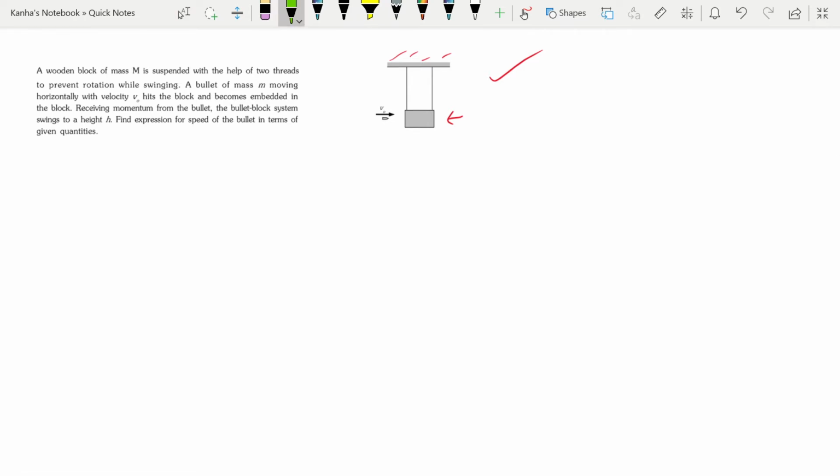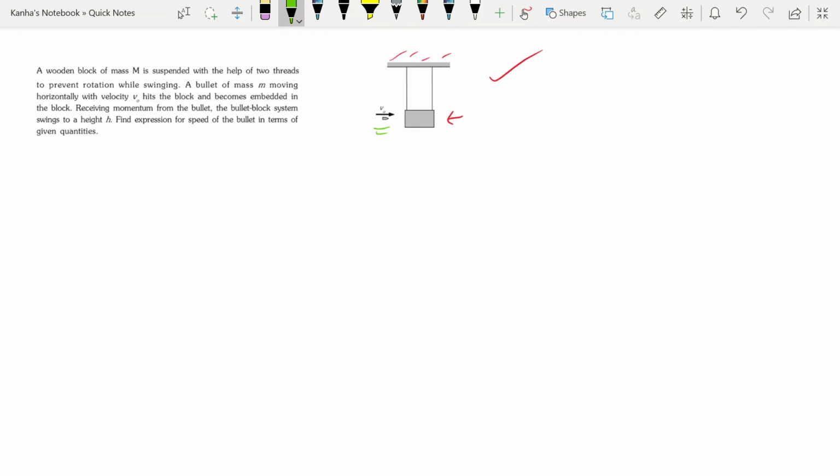So what does the question say? There is a wooden block of mass capital M which is suspended with the help of two threads to prevent any rotation while swinging. A bullet of mass m, this is the bullet, comes in horizontally with V0, hits the block and becomes embedded in the block. Receiving momentum from the bullet, the block system swings to a height h.